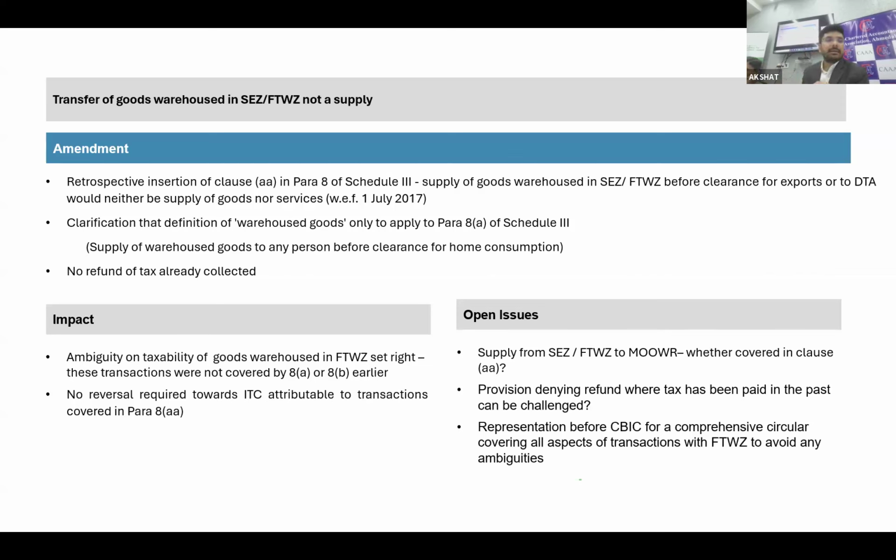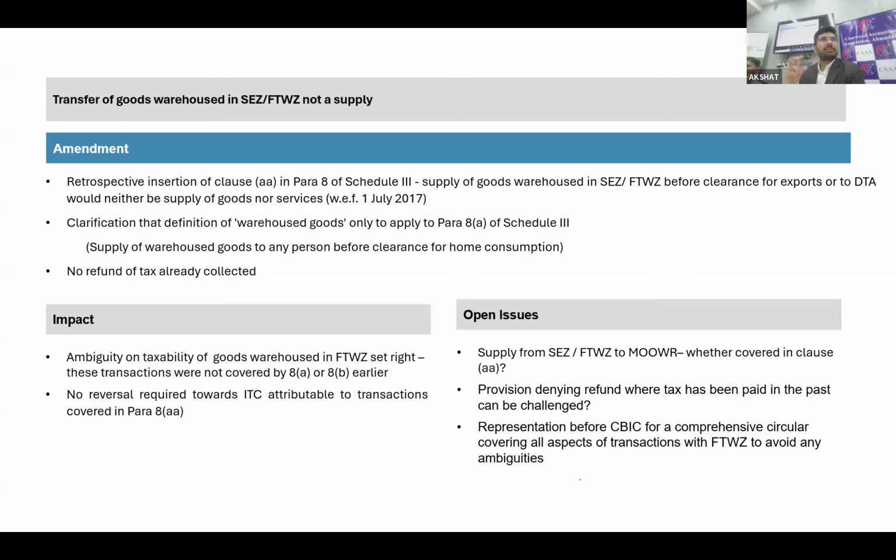Entry 8A mentions supply of warehoused goods to any person before clearance for home consumption. This is the entry that has been worded. There are many dilemmas for a person who is engaged in free trade warehousing zones, storing the goods and supplying the goods from there, or in SEZ.